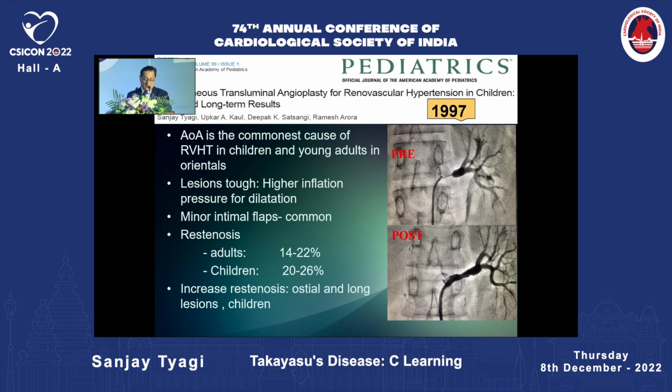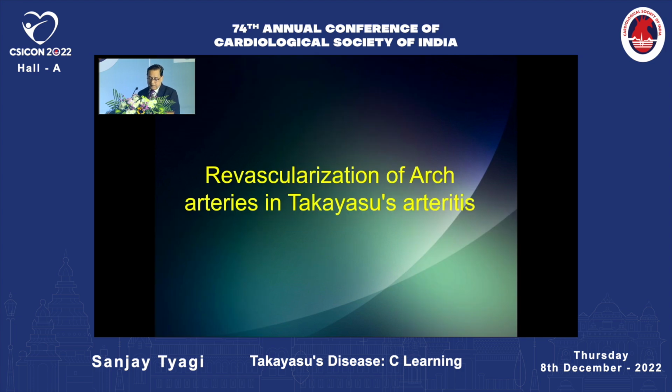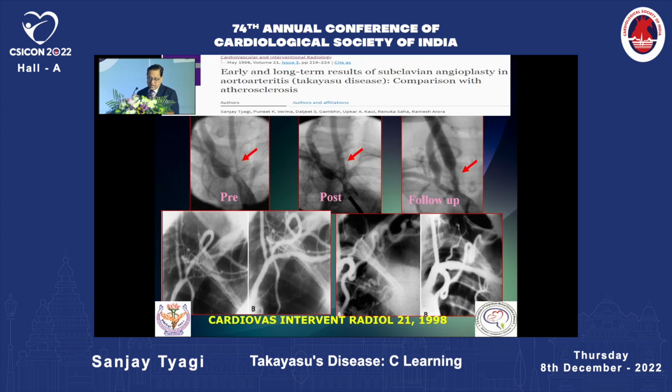It requires high inflation pressure for dilatation, and restenosis is also more common, but can be redilated again in these patients. We have published the long-term results of these patients on follow-up. Like this patient underwent balloon angioplasty for the renal arteries and the thoracic aorta, and follow-up also showed that the artery had further improved, and on follow-up of now almost 25 years, the patient continues to do well without any requirement of antihypertensive medication. Another important problem in these patients is arch artery involvement.